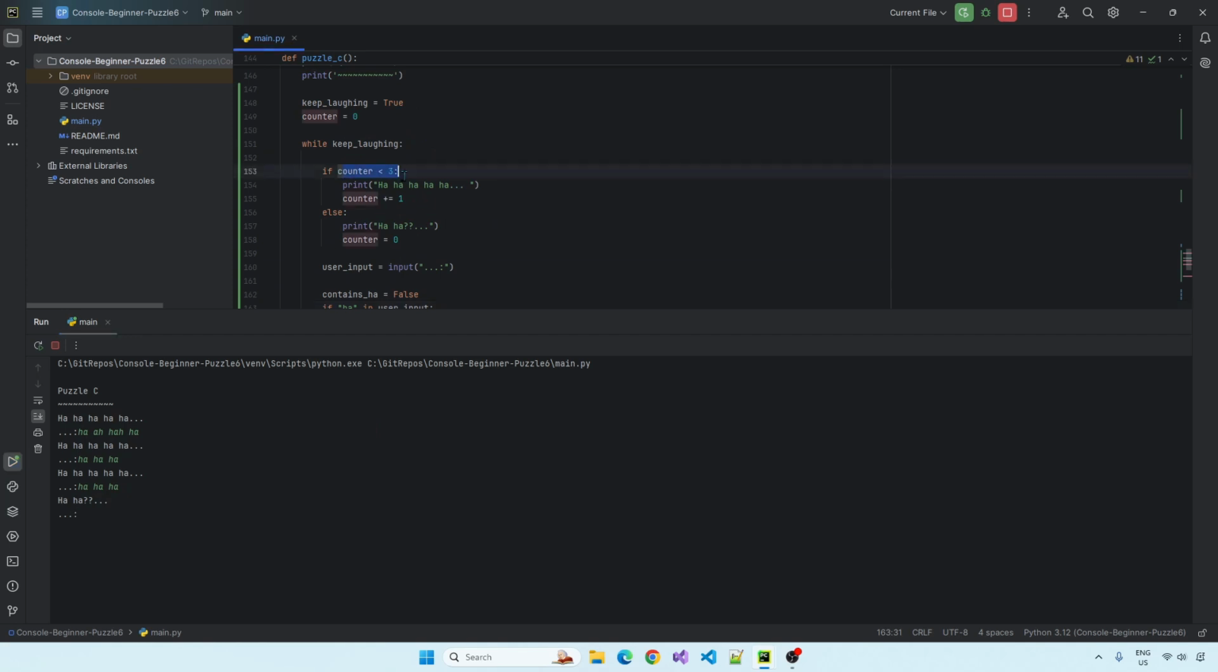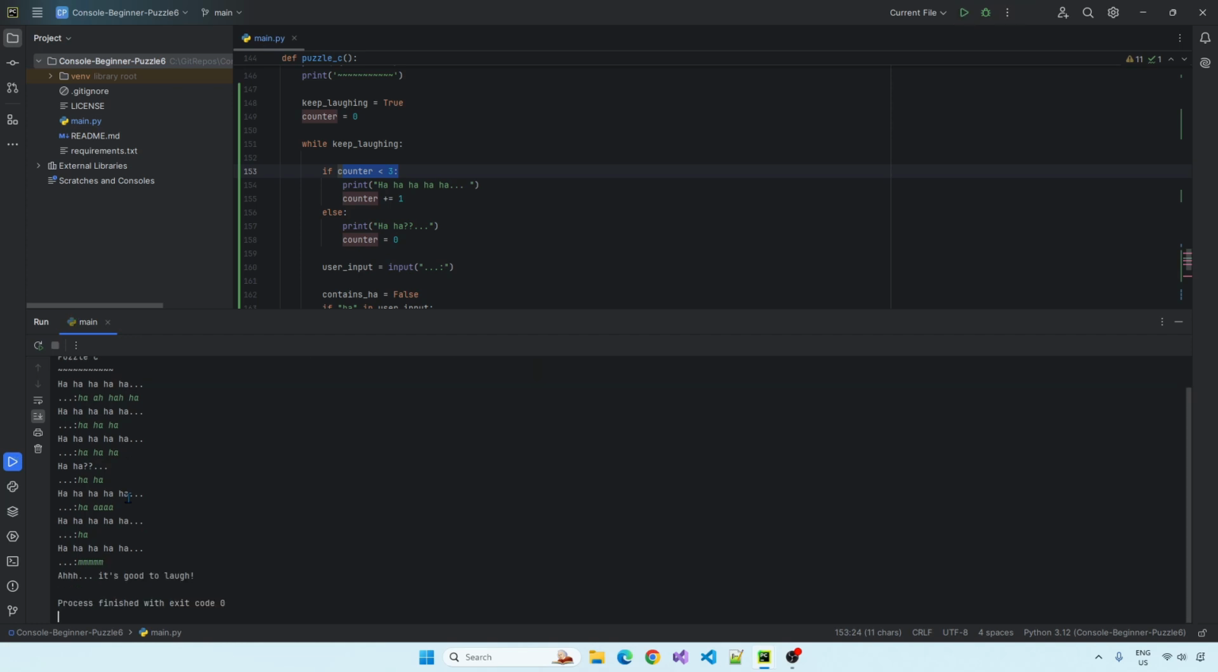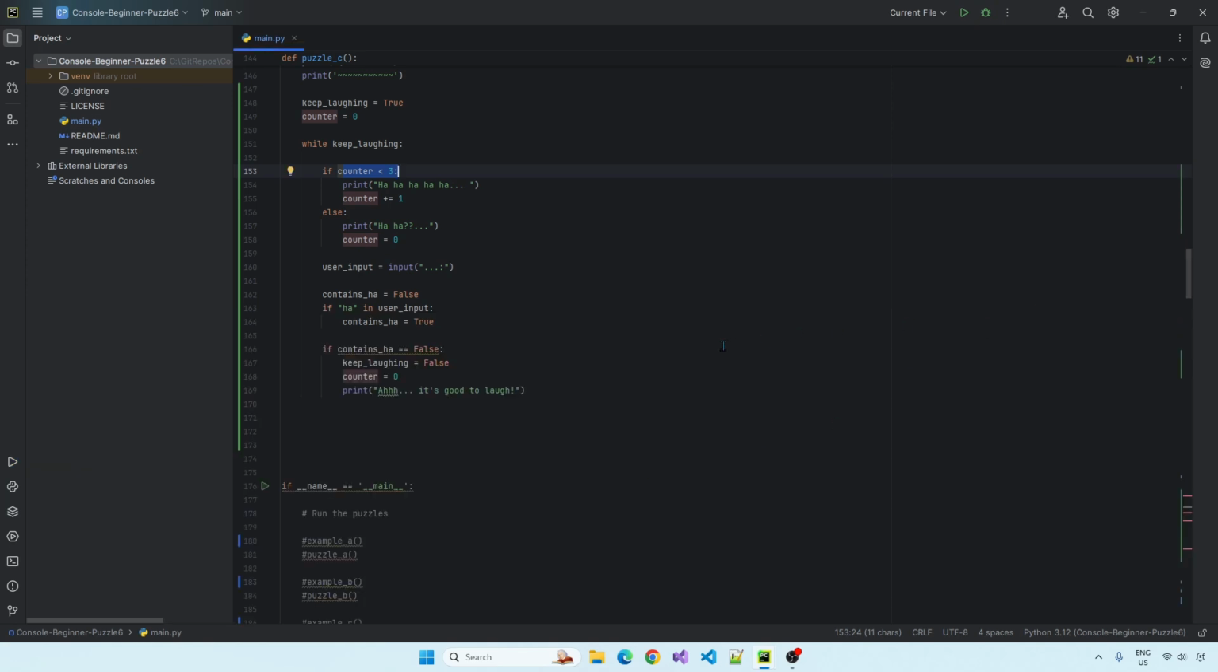So this has happened now. So the counter must be 3 now. 0, 1, 2, and on the third attempt it's saying ha. So we're going to continue laughing, I think so. So here we go again. And if I just go or something at the end, it finishes. So as soon as you don't enter a sentence that contains ha, it finishes. It's a good example.